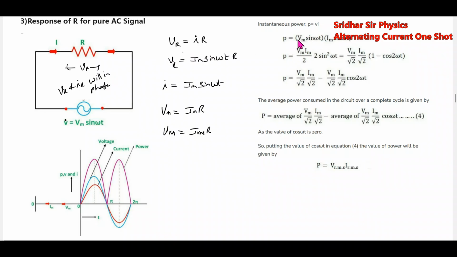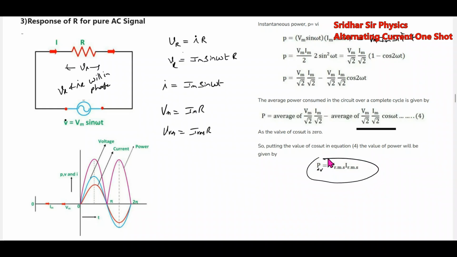Let me substitute. What is the power? Voltage into current, substituting Vm sine omega t and Im sine omega t. Then Vm Im sine square omega t. Then I'll adjust 2 on both sides, solving, and I'll get the instantaneous power. If I take the average value of it, the average value will be Vm Im by root 2. The average value of the cosine function will be 0. Then we'll get the average power.